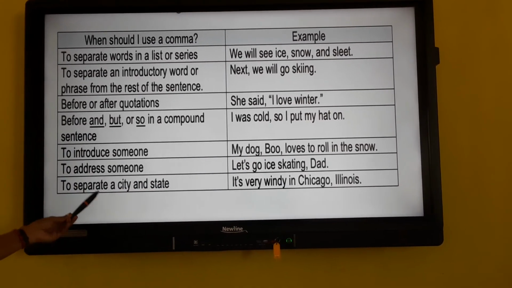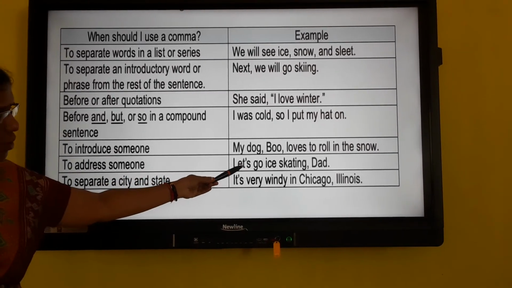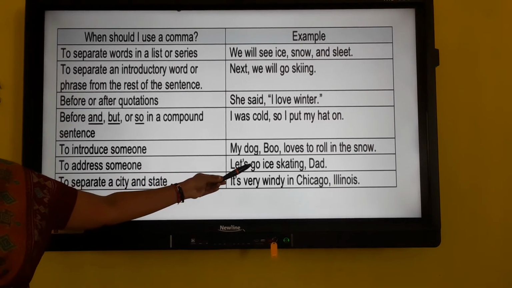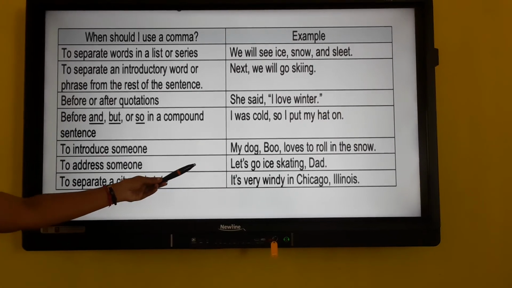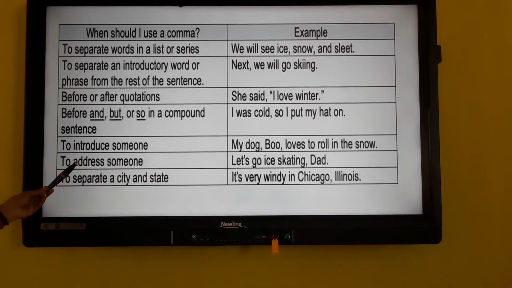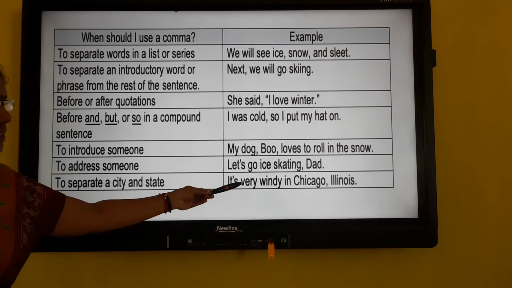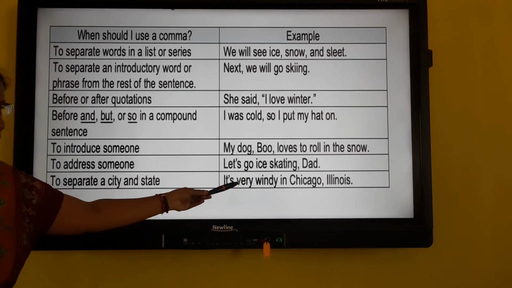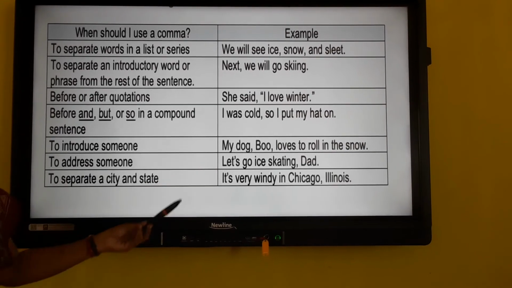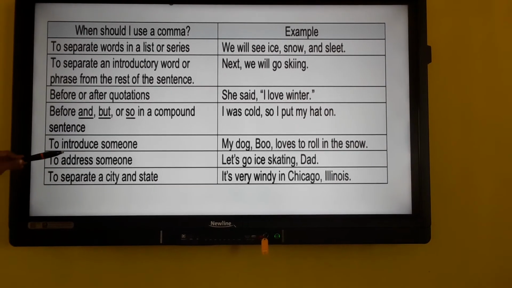To address someone, Ian, let's go ice skating. So like that to address someone we can use a comma. To separate a city and state, it's very windy in Chicago, Illinois. So after the place also we can use a comma.